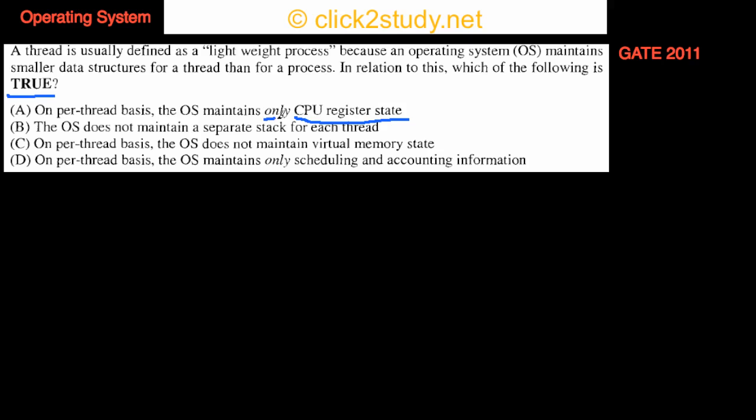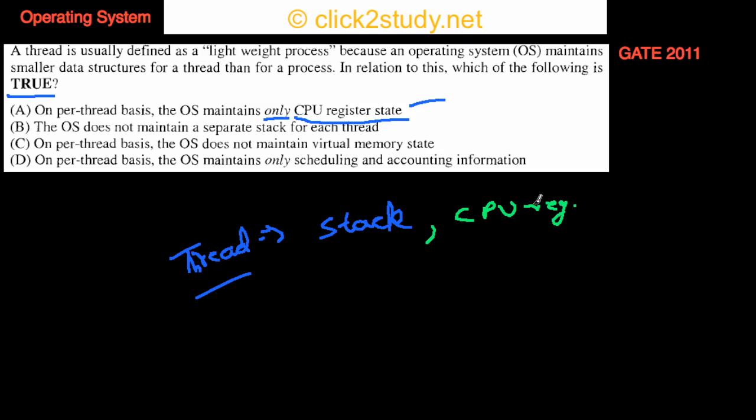But when they say only this, then it is not true, because along with this CPU register state, a thread also maintains a stack. A thread has its own stack. A thread has its own registers, like these CPU register states. All of these are different for all these threads. So if there was no "only", this would be true, but there is this "only" and we don't see stack out here, so that means this is not true.